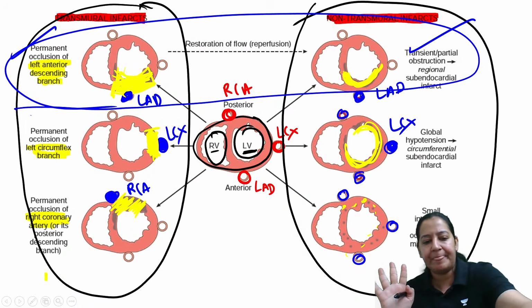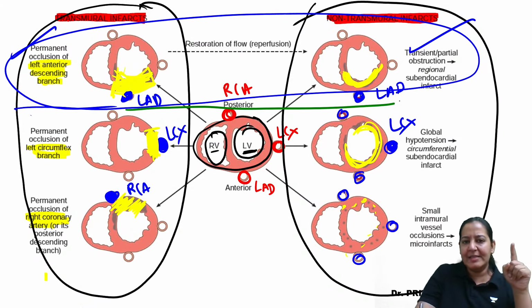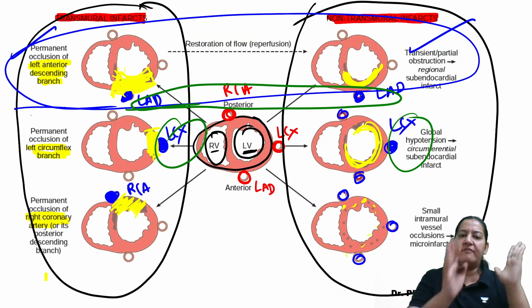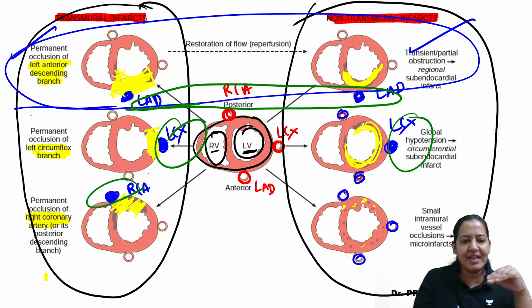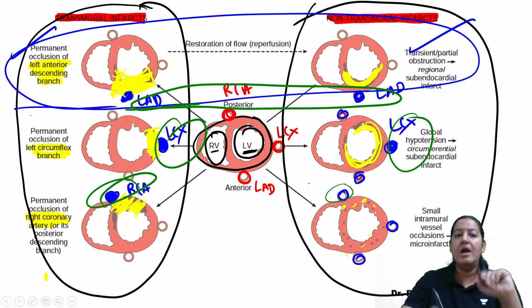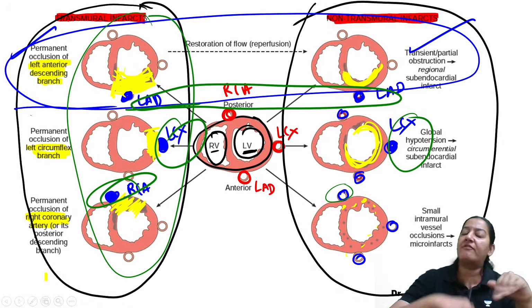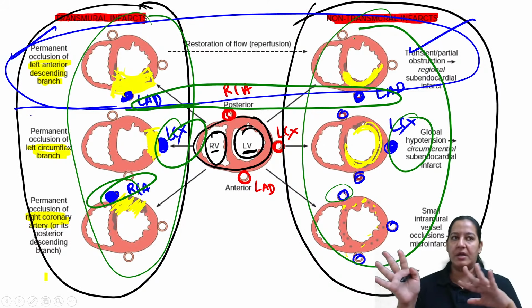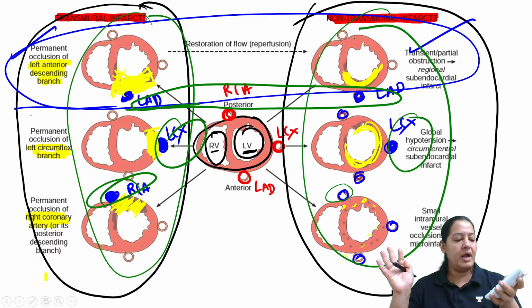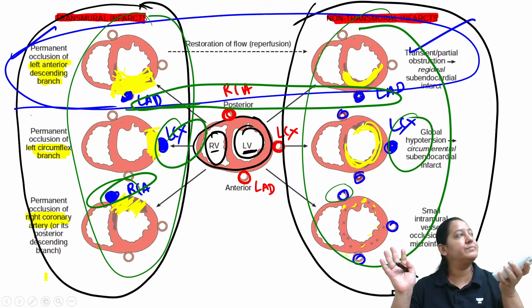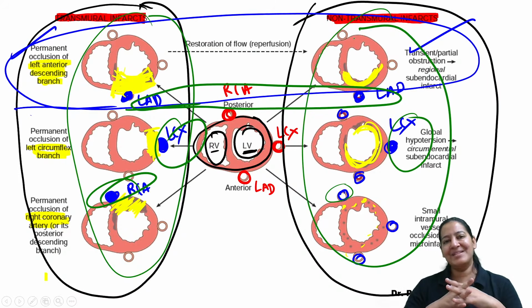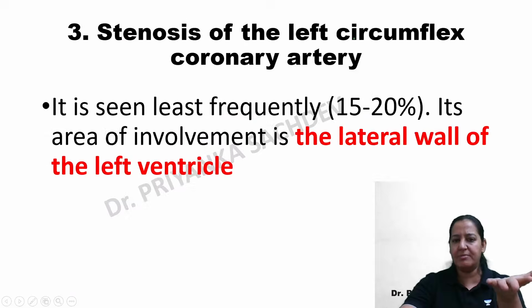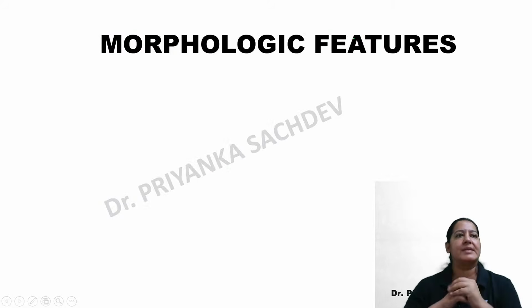So what is the summary? Let me summarize. When LAD is obstructed, the infarct will be in the anterior wall. When LCX is obstructed, the infarct will be in the lateral wall. When RCA is obstructed, the infarct will be in the posterior wall. When complete obstruction is there, the infarct will be transmural. When partial obstruction is there, the infarct is subendocardial. I guess I am right. Shall I move ahead? Give me a thumbs up. This is the best diagram in this context, and the same diagram is described in the theory also. I am done.